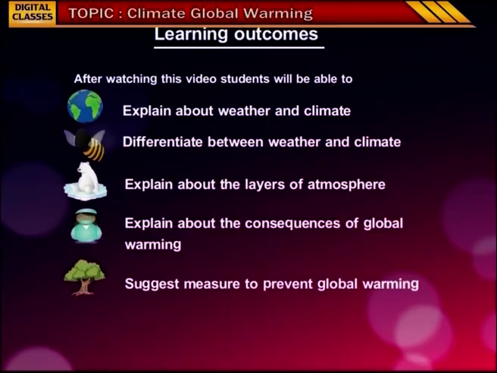Now, let us discuss what factors influence climate, what causes global warming, and how to prevent global warming in this lesson. Coming to learning outcomes. After watching this video, students will be able to explain about weather and climate, differentiate between weather and climate, explain about the layers of atmosphere, explain about the consequences of global warming, and suggest measures to prevent global warming.